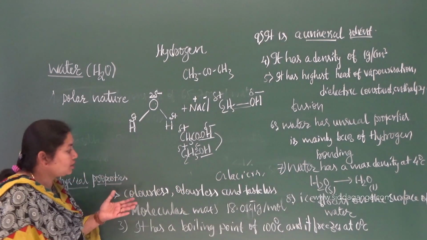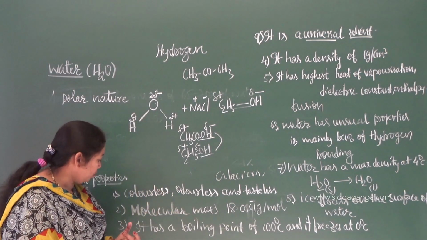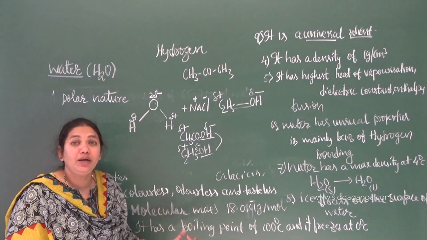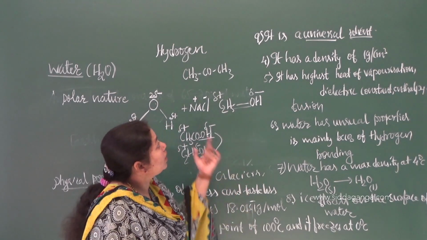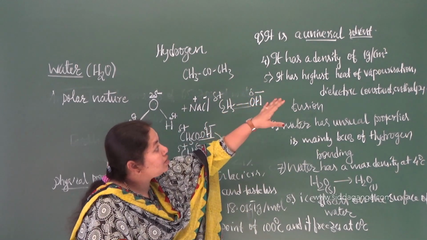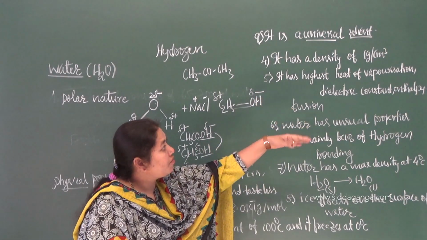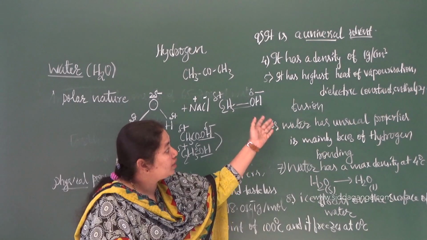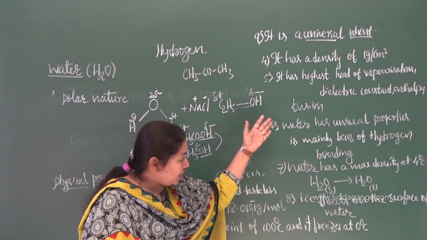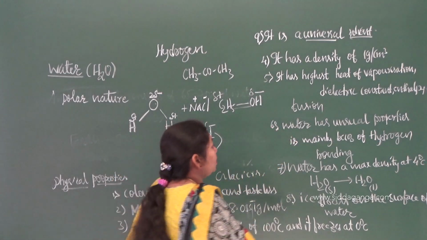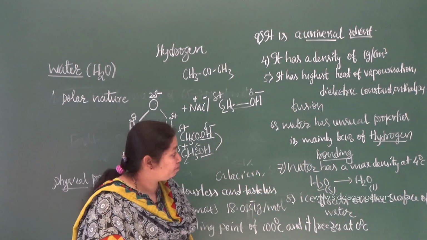So these are all the physical properties of water. That is, it is colorless, odorless and tasteless. Its molecular mass is 18 gram per mole. It has a boiling point of 100 degrees Celsius and it freezes at 0 degrees Celsius. Similarly, it has a density of 1 gram per centimeter cube and it has the highest heat of vaporization, dielectric constant, dipole moment. Also, it is polar in nature and it has unusual properties mainly because of hydrogen bonding. This is a very important concept here.